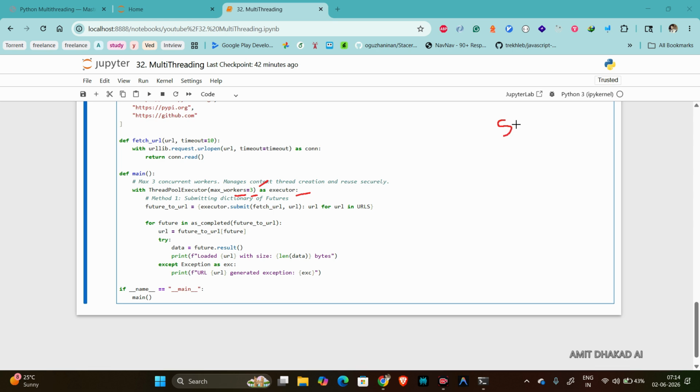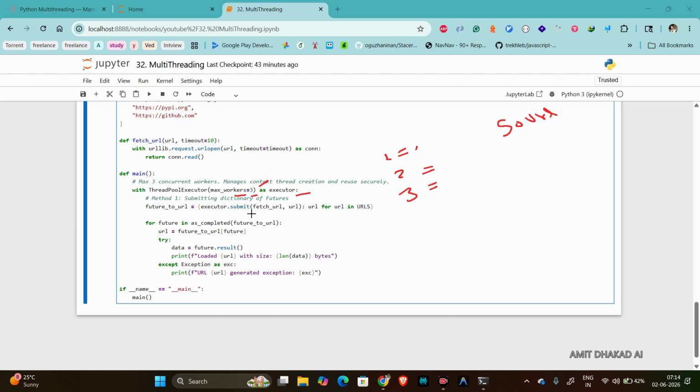Like if we have 50 URLs, what will it do? It will assign a URL to each worker: one URL to worker one, worker two, worker three. So you can see all three are very busy. Till then it will wait, and when worker one completes its task, it will assign the next task.